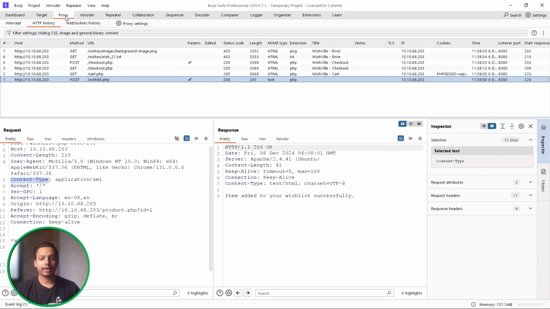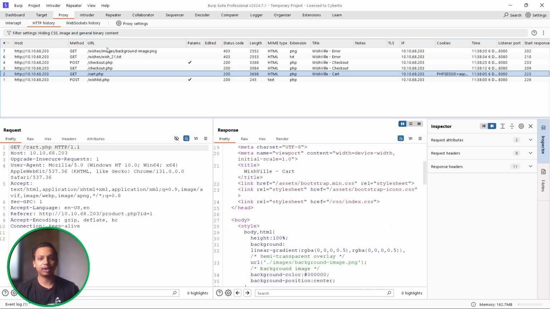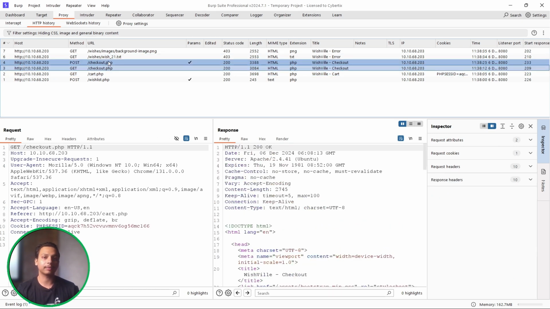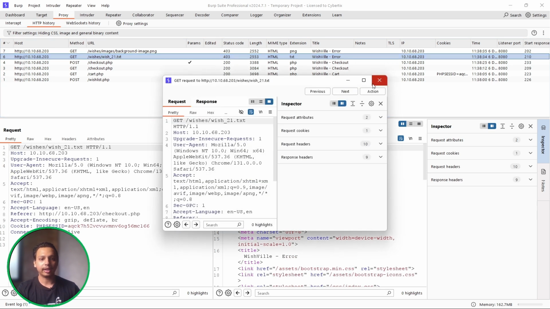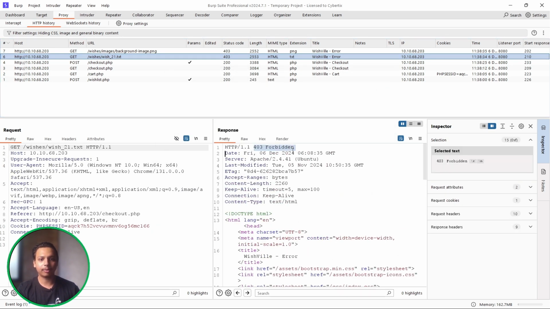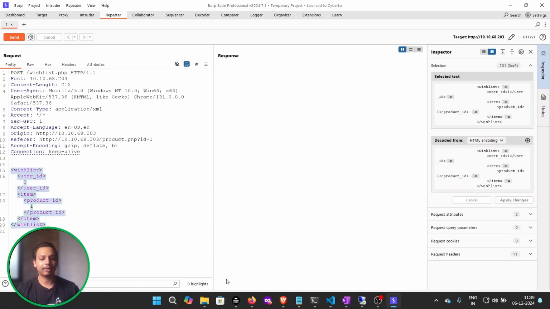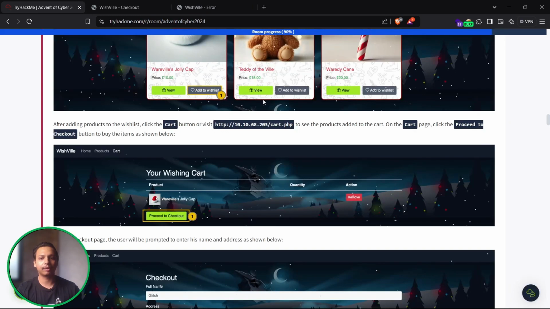Cool. Now over here we have to check all other details. Are we giving any kind of request related to XML or not? And just close it out. So it says 403 forbidden. The reason is because wish 21 is not there. So now we are going to add a DTD over here because it's just a basic XML file. So let's just move ahead into our check.